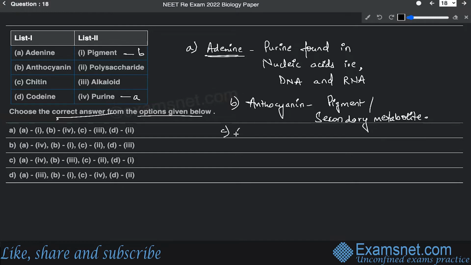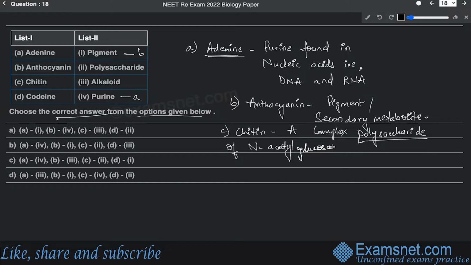It is usually found in the fungal cell wall.